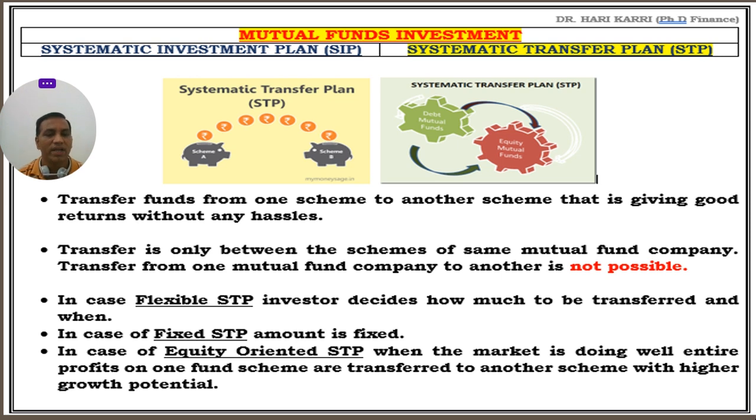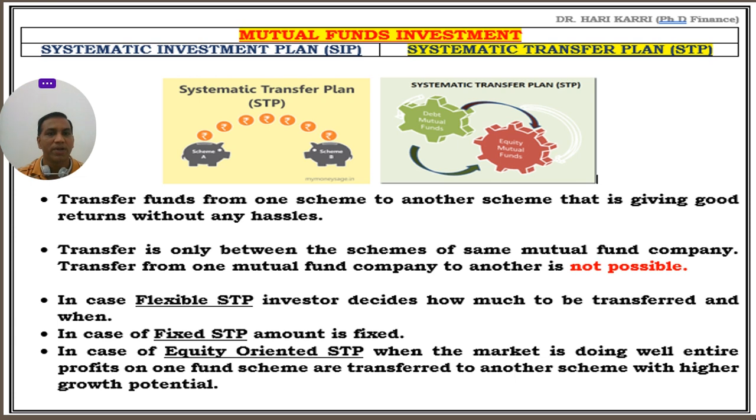The third category is equity oriented STP. Equity oriented STP means when the stock market is doing well, there is a possibility you can transfer all the profits you earned on one scheme to another plan which is giving very high returns and has high growth potential. So three types of STP are available. You can choose as per your feasibility.